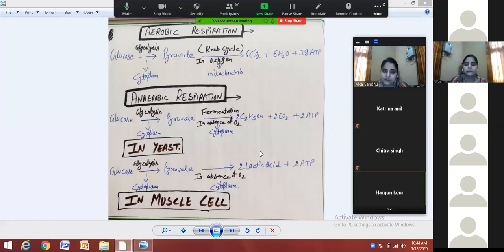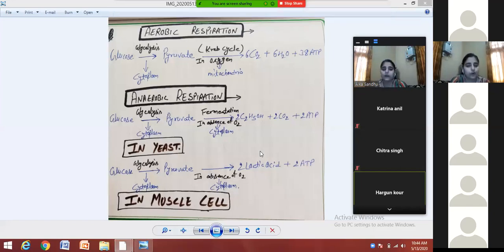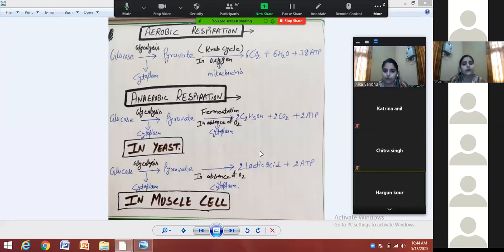Is this clear? So this is all about aerobic respiration. Only two things you have to remember: glycolysis, the breakage of glucose to pyruvate, and the Krebs cycle, pyruvate to carbon dioxide, water, and energy. Glycolysis takes place in the cytoplasm of the cell, and the Krebs cycle takes place in the mitochondria of the cell.